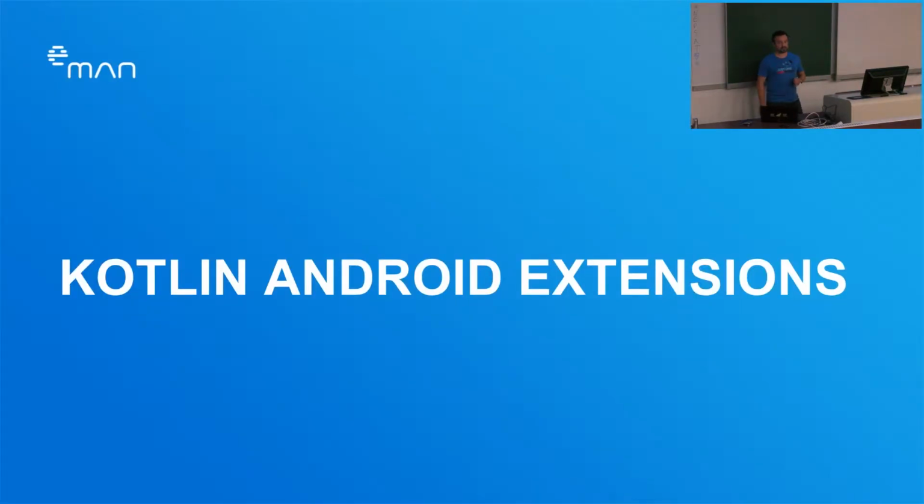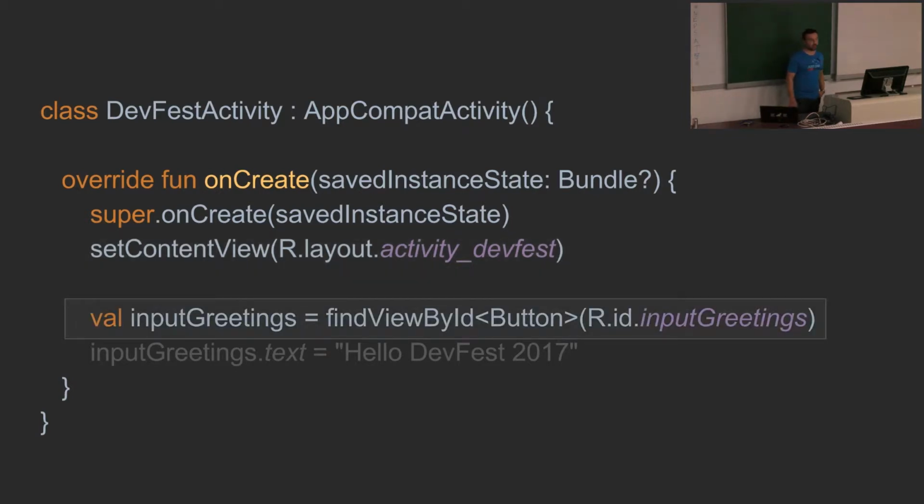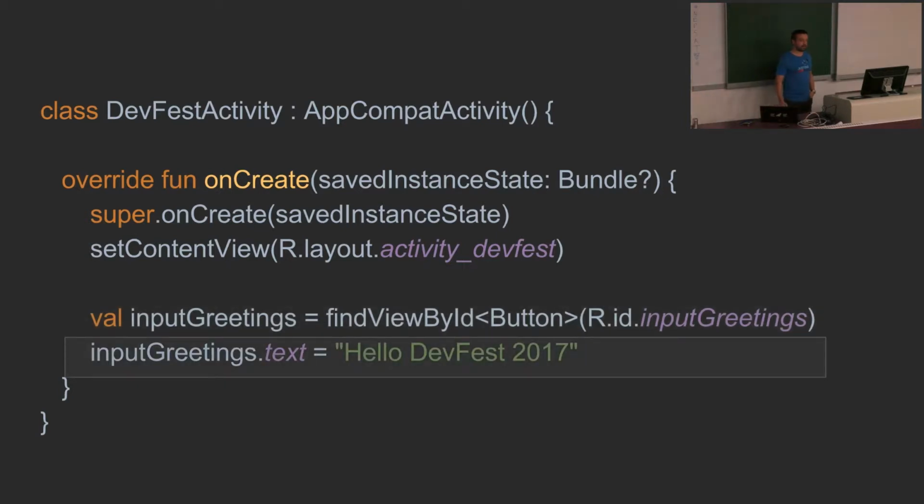Next thing is Kotlin Android extensions. As all Android developers, we know that when we are, for instance, creating an activity and we want to set up a content layout for our activity, we have to define this layout in setContentView, and then we can access all view components from this layout by calling findViewById, and we put the ID we are looking for. For instance, here I am looking for the button,